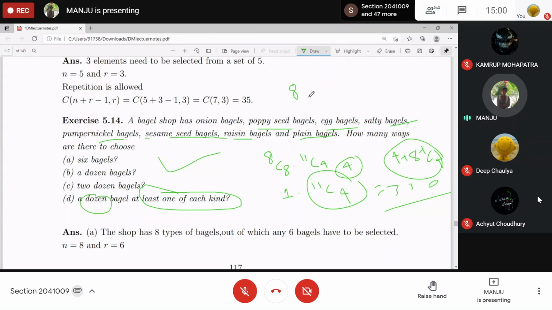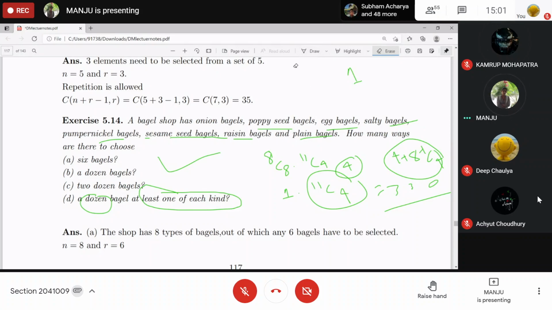That is only one way we can choose. So 8C8, or you can just say one way. There is only one way to choose one out of these 8, right?